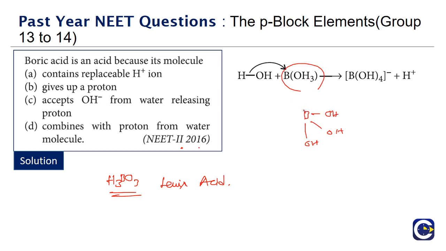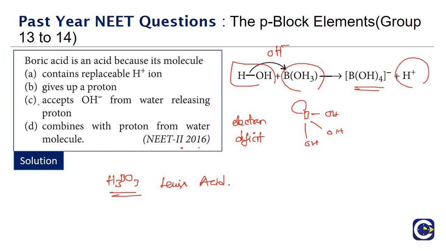So the central atom has less than an octet structure, it's electron deficient. The central atom boron is electron deficient. So it can accept a lone pair of electrons, and that it will do by accepting the OH minus. Okay, so the H2O will give OH minus, and the boron will bond itself to OH minus, thereby forming B(OH)4 minus, and the H plus will be released as a result of it.